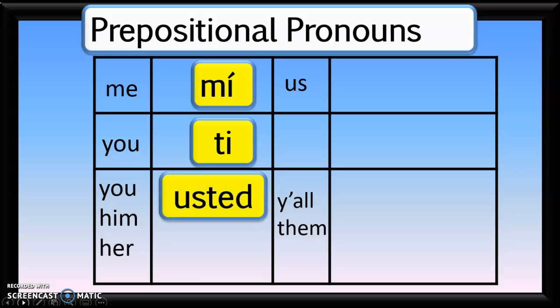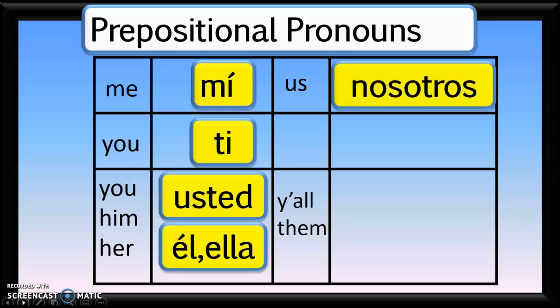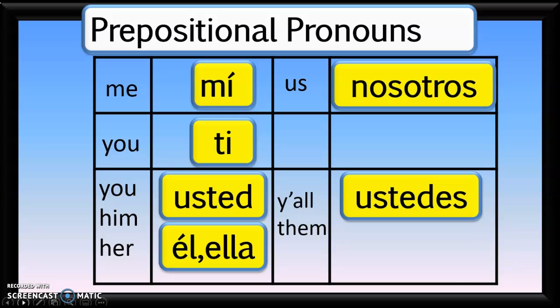For you, the formal one, use usted, and for him or her, use él or ella. For us, use nosotros. You'll notice that several of these look exactly like the subject pronouns, and that's true, they do, but they're prepositional pronouns as well. Ustedes is used for y'all, and ellos would be used for them.